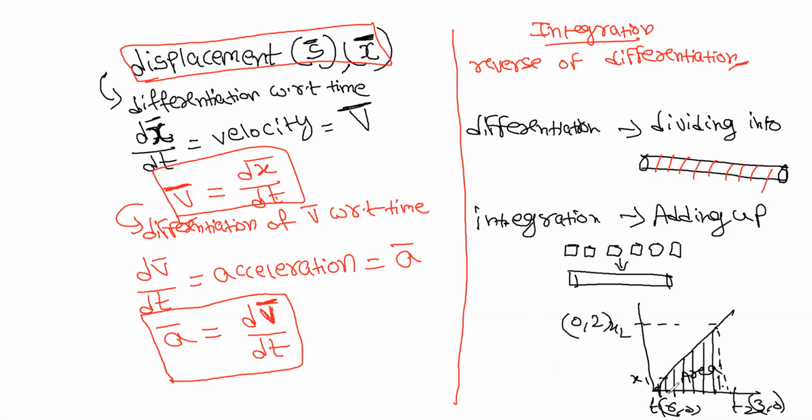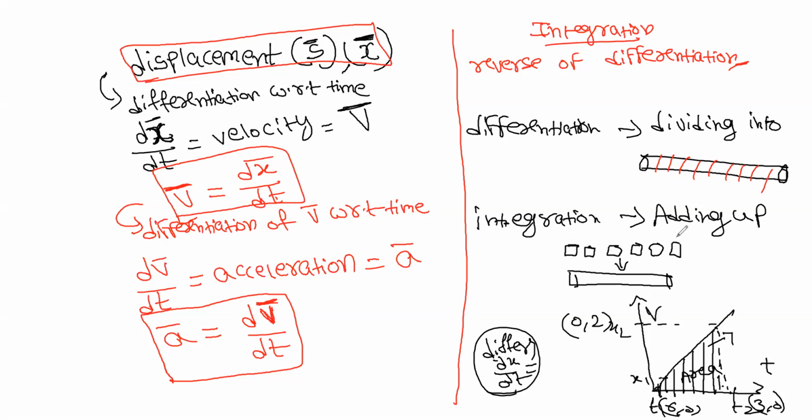If you find the area for this, where the axes are time and x is displacement, between time and displacement, you will get dx by dt. This is differentiation. If you find the area for this, that is the integration of x dt.